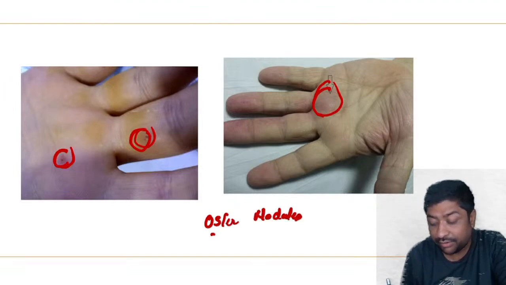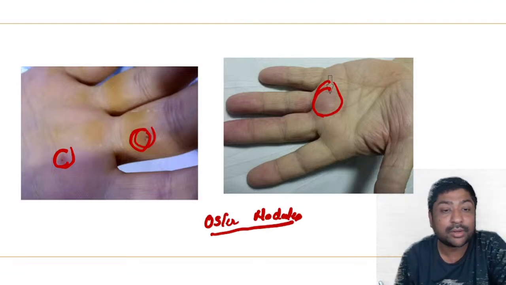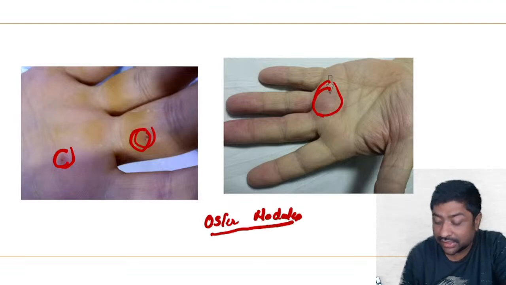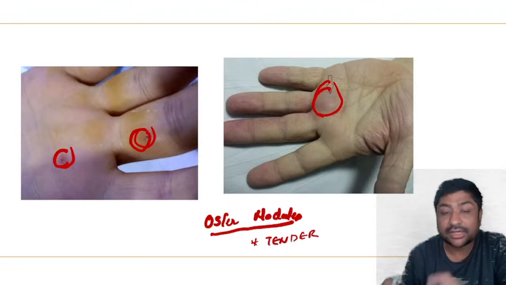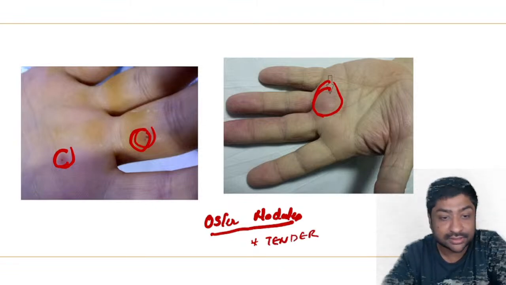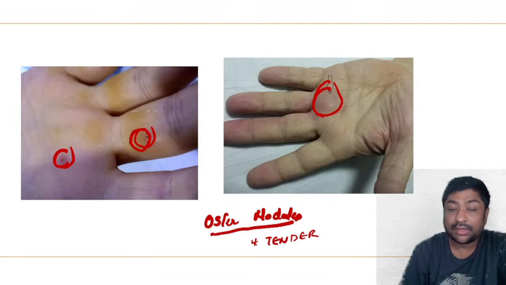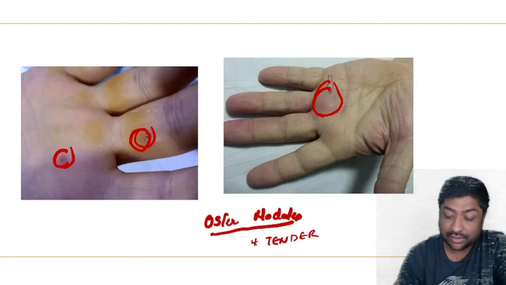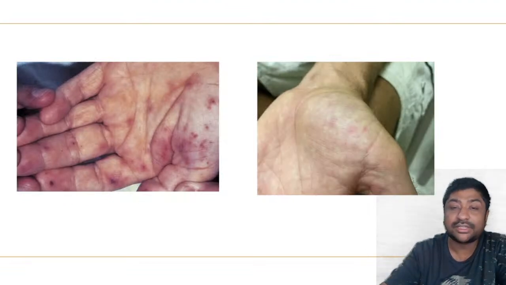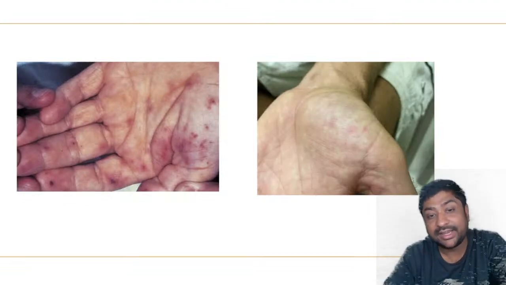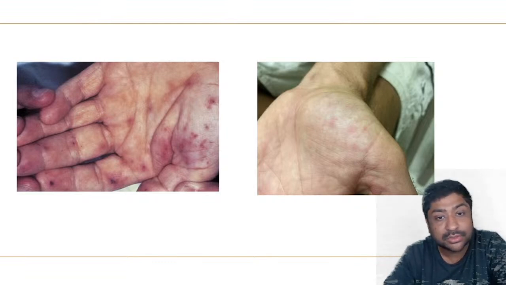One very important thing you have to remember about Osler nodules is that they are tender, which means when you press them, you will have pain. So this is Osler nodule. Let me show you another image and try to guess what this lesion is called. This again is seen in infective endocarditis, and can be given as an image-based question.